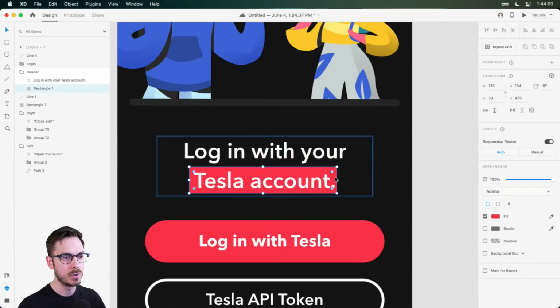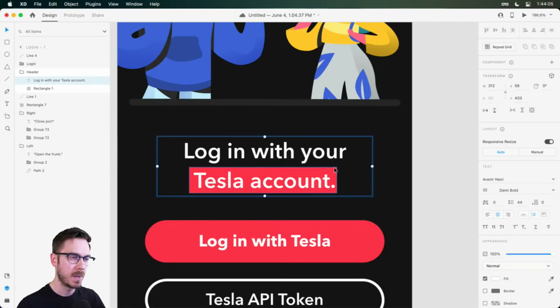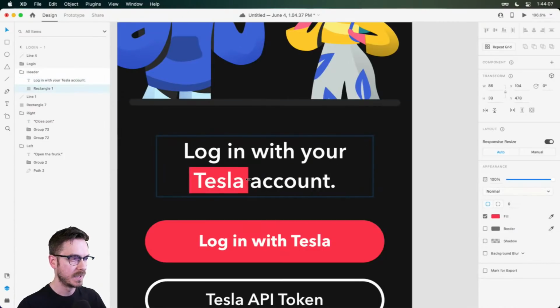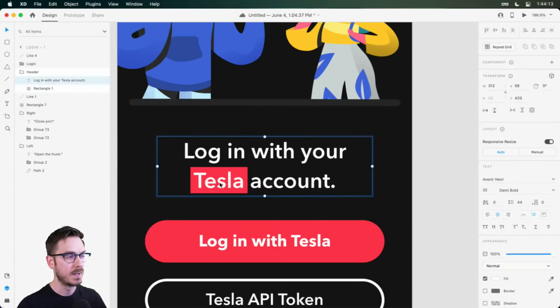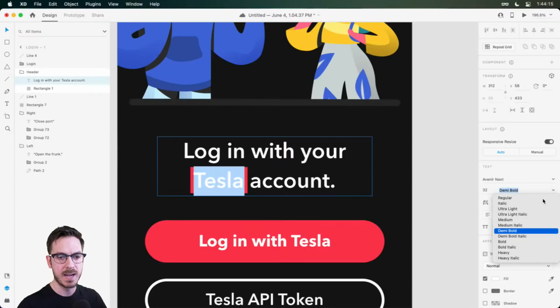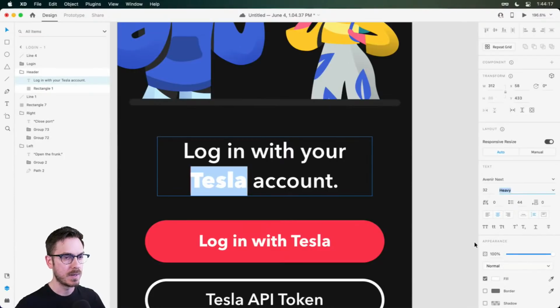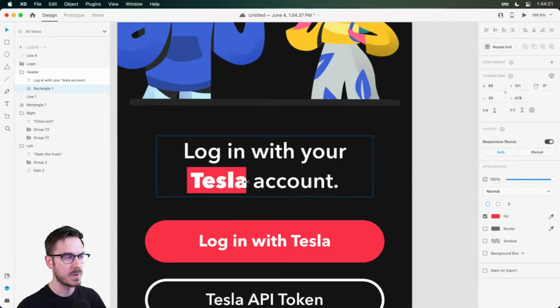We might not want to do the whole thing like Tesla account, might be a little bit overkill, but let's just focus on Tesla here. And I might want to bump this up to heavy. So this will help users figure out that they need to log in with their Tesla account. If they haven't figured it out yet, this should help. So it's really emphasizing Tesla, and then it's followed by account.